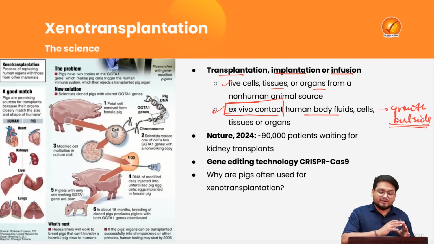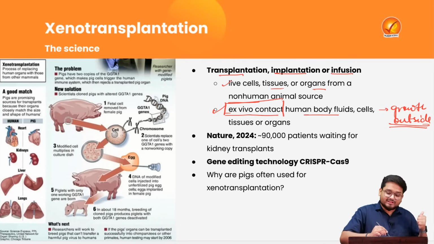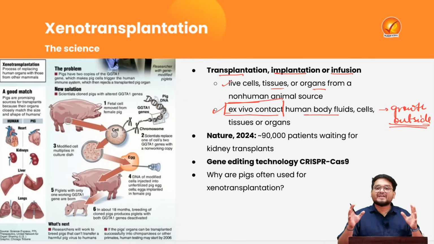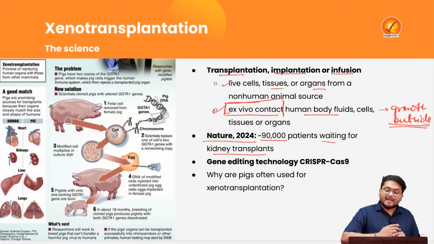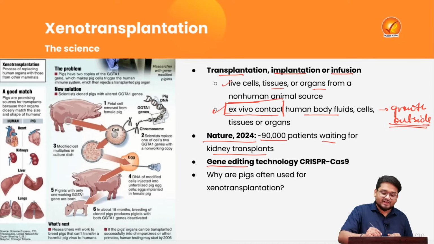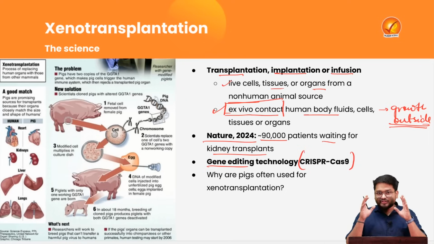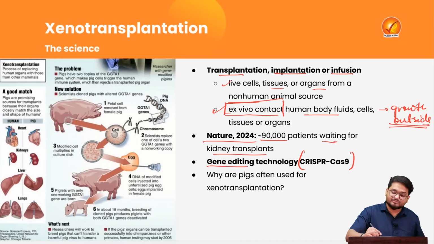So we have to understand for this concept of xenotransplantation, the main aspect of organ donation and transplantation is very, very important, because according to Nature 2024, more than 90,000 patients are waiting for kidney transplants around the world. And also this technology is possible because of a gene editing technology known as CRISPR-Cas9. Now see, imagine that someone has a faulty kidney, and that person has to be treated by giving the person a new kidney. Now where will we get a new kidney, because already so many people are waiting.